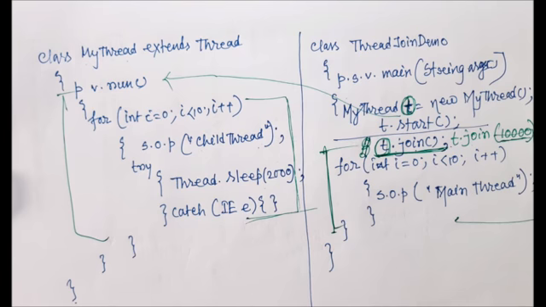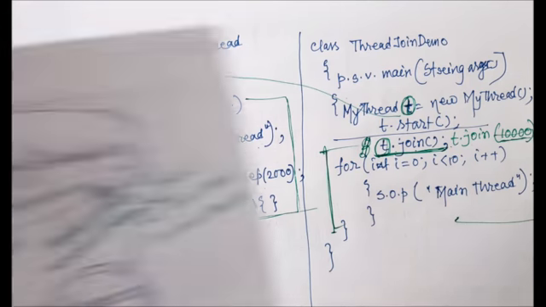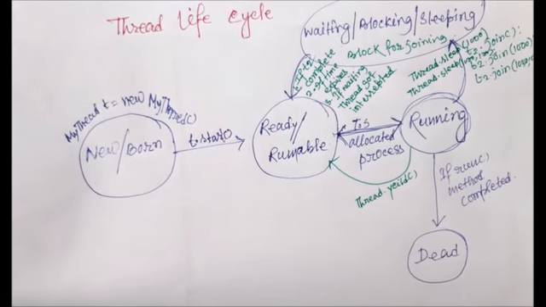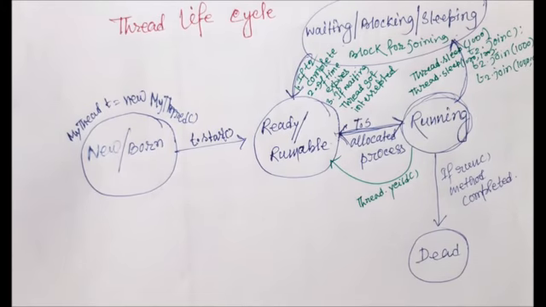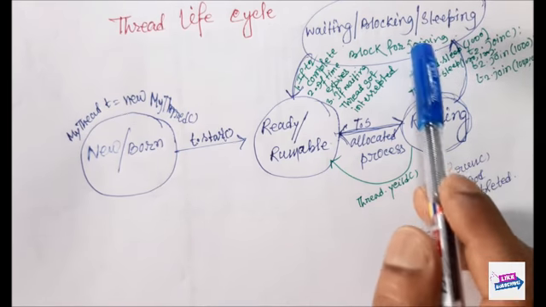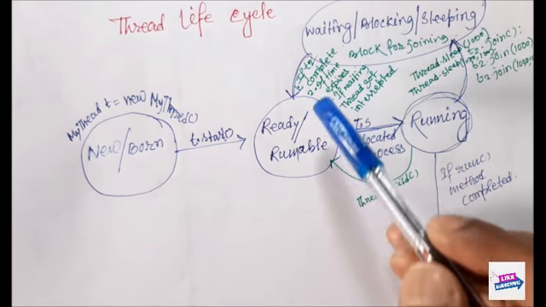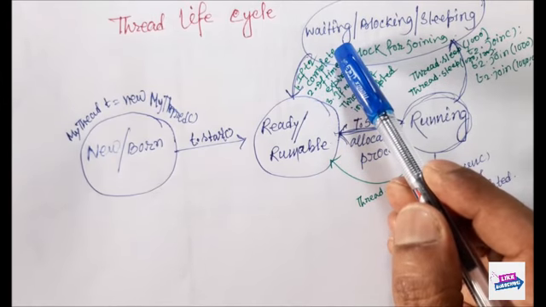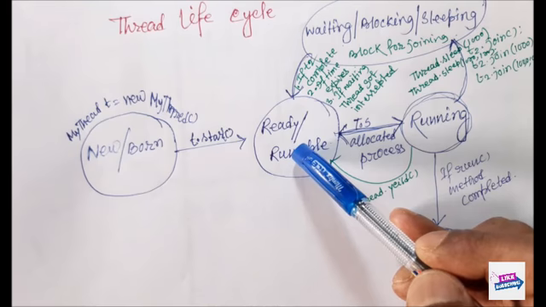So when we call the thread join method, what will happen? Look at that. It completes its execution. If t2 completes, then it will get back to the runnable state.